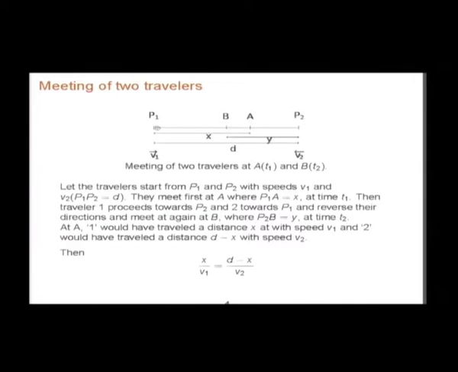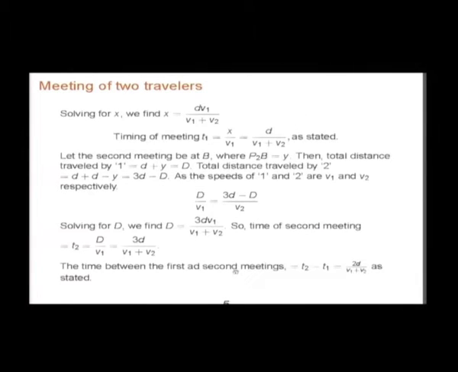One person is starting from here, the other person is starting from here. One is travelling with speed V1, this person with speed V2. Let us say they meet here first, and this is x. Then this fellow is travelling distance x with the speed V1, so x by V1 must be equal to d minus x by V2. Solving for x we get dV1 by V1 plus V2. The time of meeting is x by V1, which is d divided by V1 plus V2.